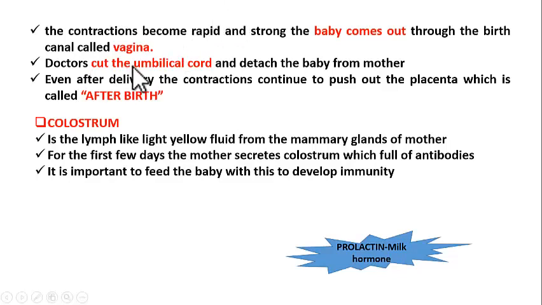Now the doctors cut the umbilical cord and detach the baby from mother. So baby కి mother కి మధ్యలో ఉండే కనెక్షన్ ఏంటి? Umbilical cord, and that cord is cut. Now, even after delivery, the contractions of uterus continue for some time, and these contractions push out the placenta out of the body. This pushed out placenta after delivery is called as afterbirth.